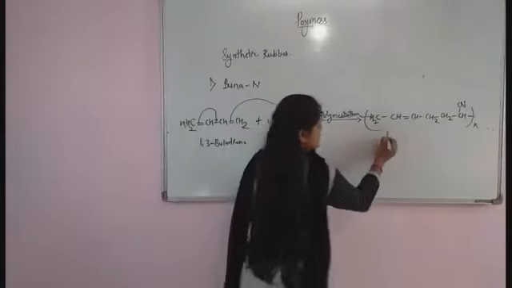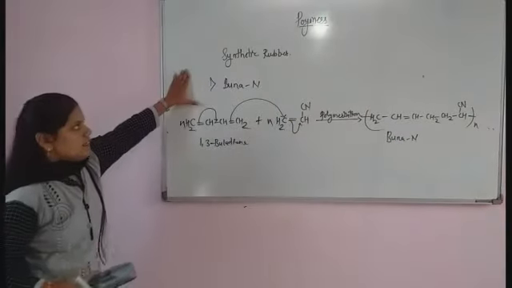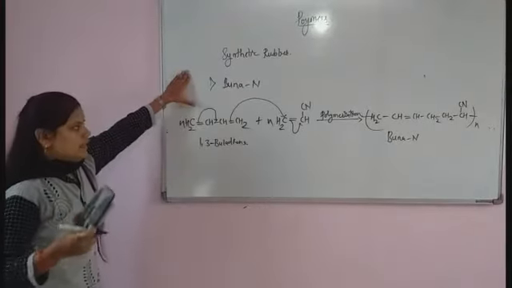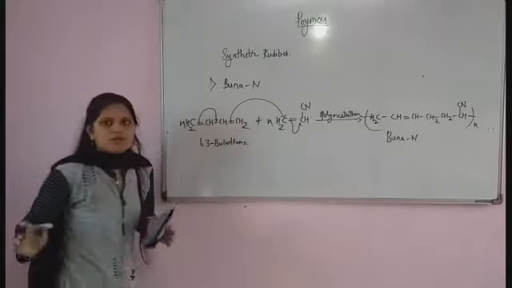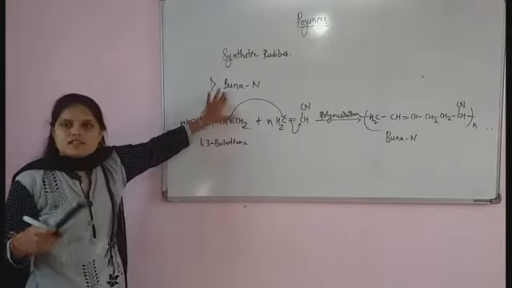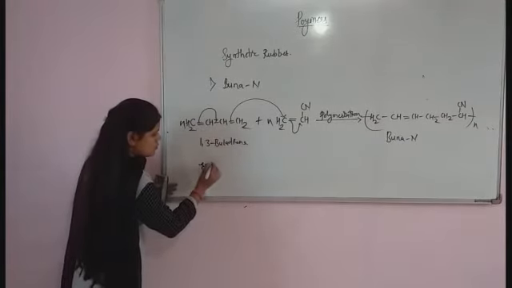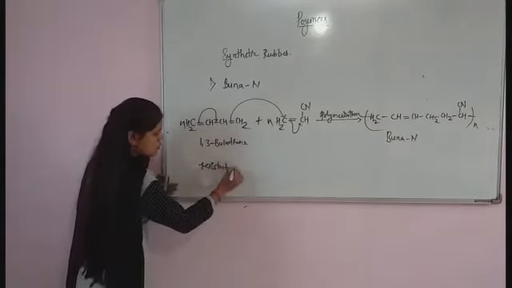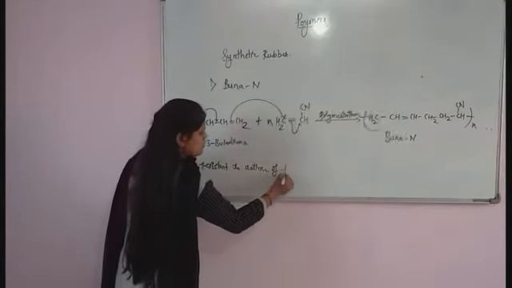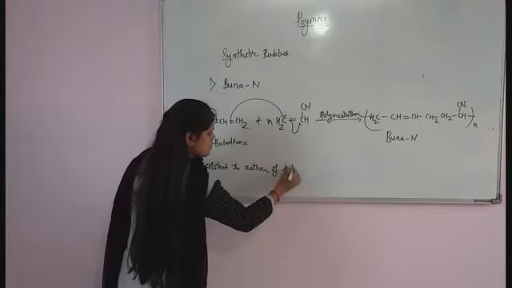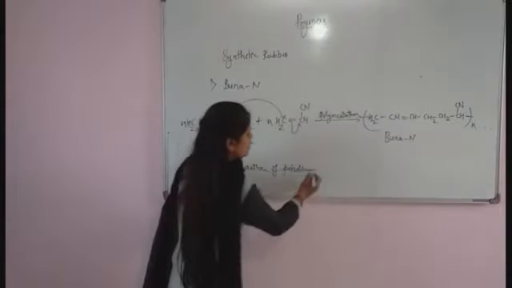What is the name for this compound? It is Buna-N, and it is a synthetic polymer. What is the important property of Buna-N? Buna-N is resistant to the action of petrol, petroleum compounds, and also to lubricants.